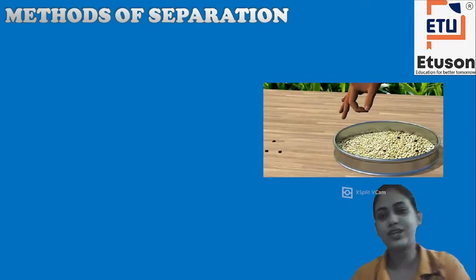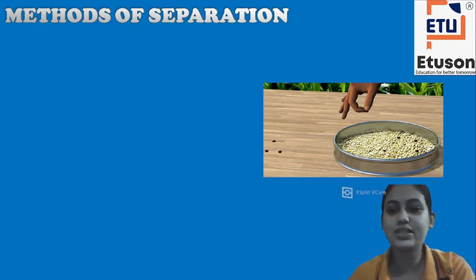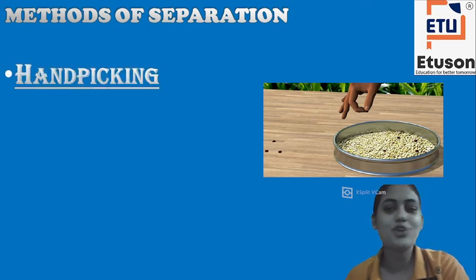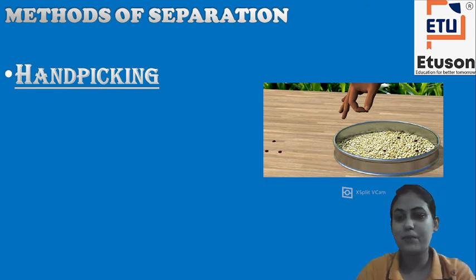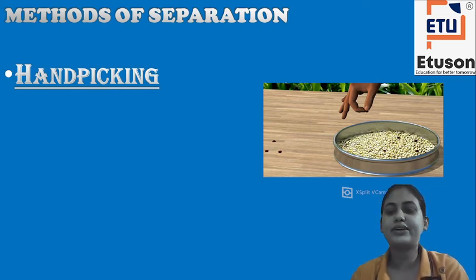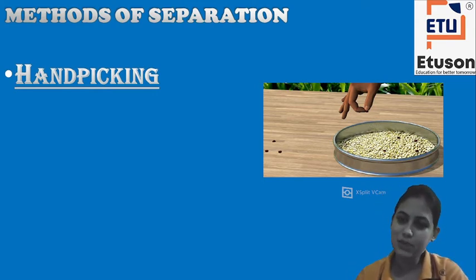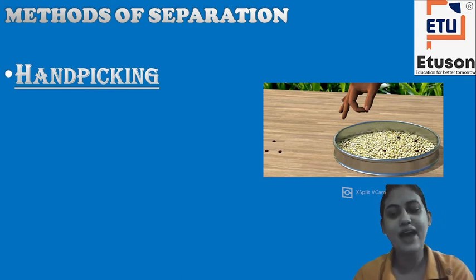So first we can see that here there is a plate consisting of pulses, and the person is picking out the pebbles from the pulses. So this is called the process of hand picking. We are simply using our hands, we are picking up the pebbles. Also we can take examples like if we are separating the pebbles from the rice. There also we will pick out the pebbles and the rice will be left. So that is also the method of hand picking.